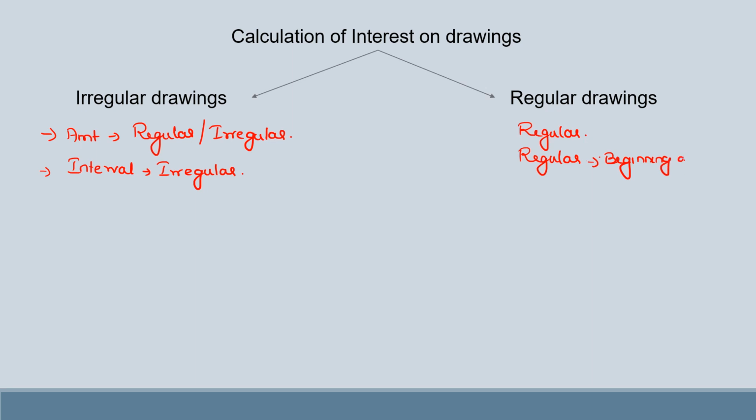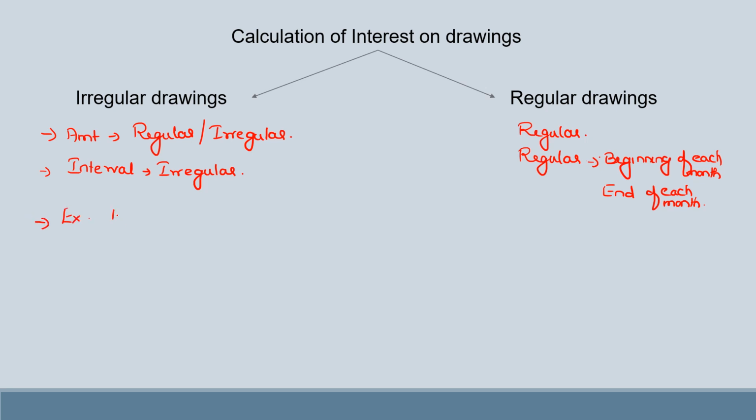or it can be at the end of each month, or it can be like every 1st of April, May, June amount is withdrawn, or as on 30th April, 31st May, like that every 30th at the end of the month it is withdrawn. And that type of drawing is called regular drawing. Now you might wonder why we are doing this. First, let us understand with the example.